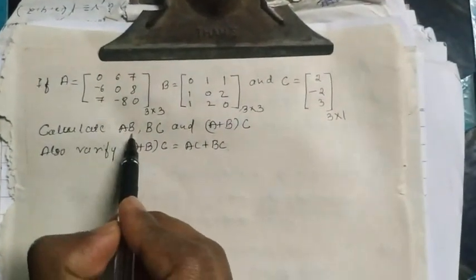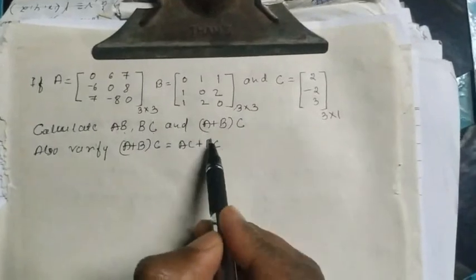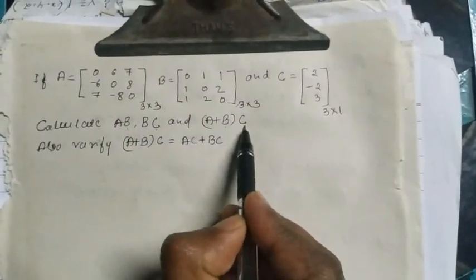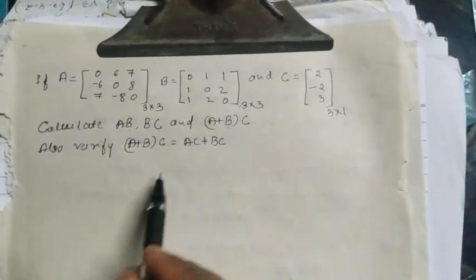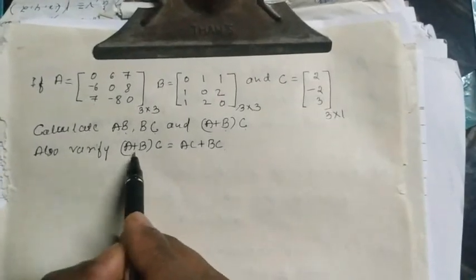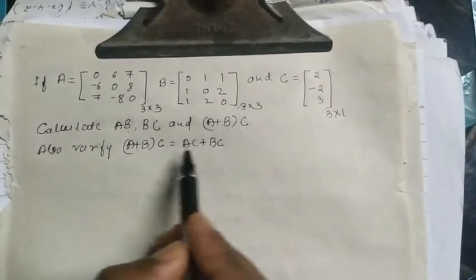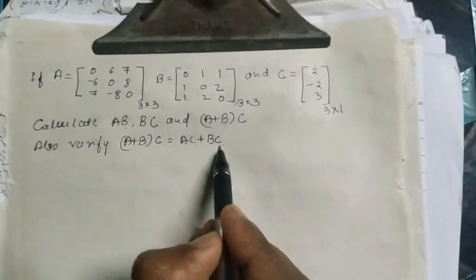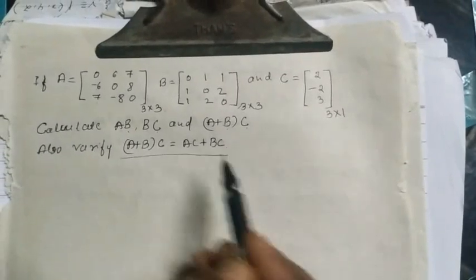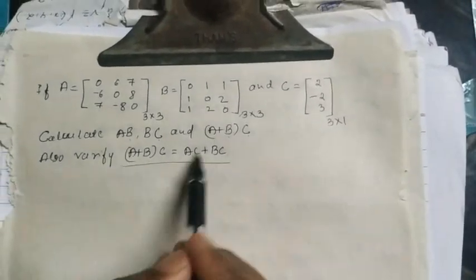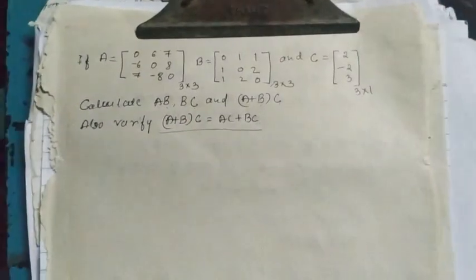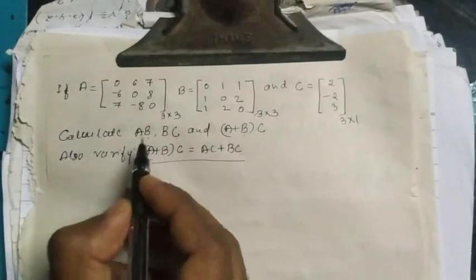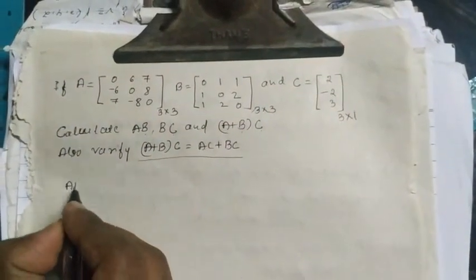So what do we have to calculate here? AB, then BC, and we have to calculate A plus B into C. Next, we have to verify that A plus B into C is equal to AC plus BC. This is the distributive law we have already learned. This type of question is for the 5 marks in the examination, that you should remember. Okay, so first we have to calculate AB.